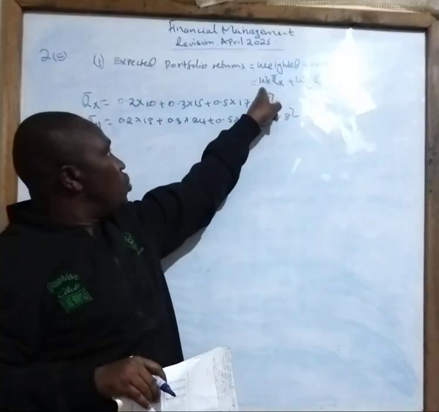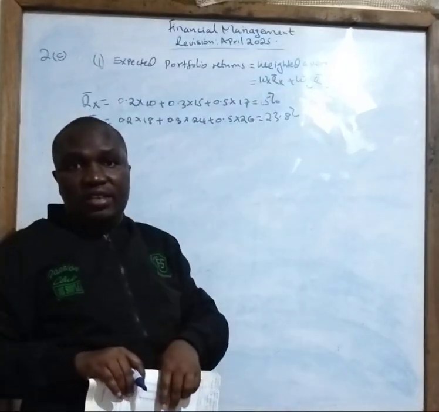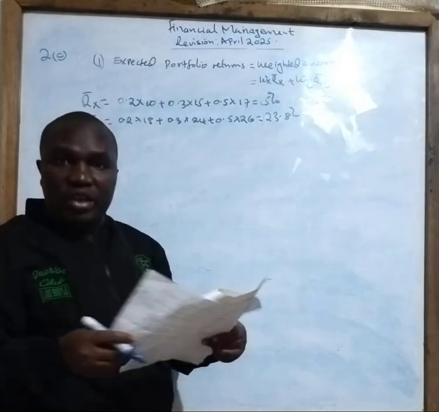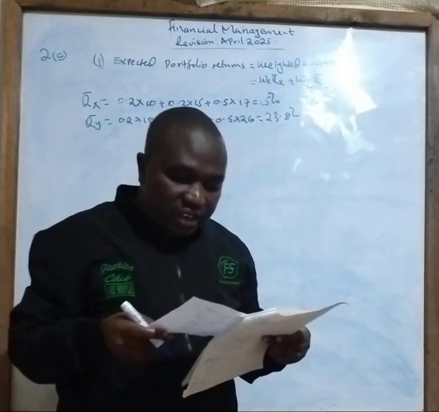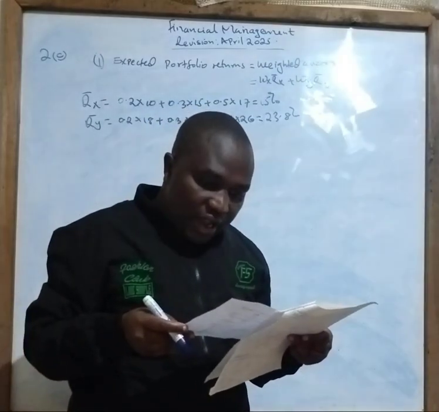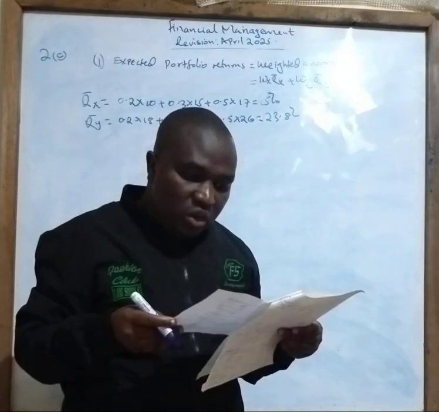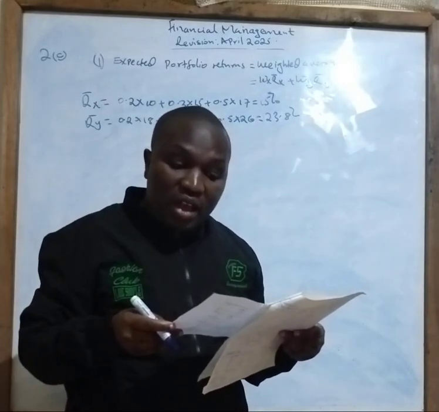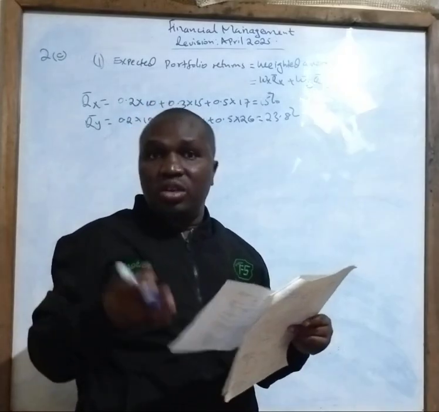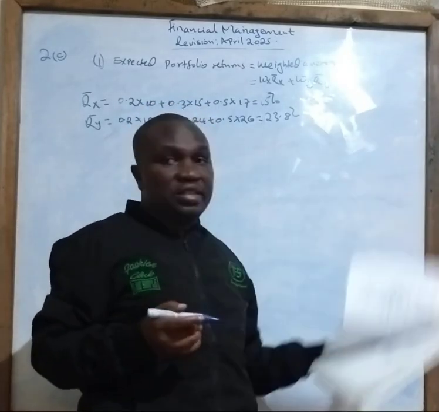What is remaining is weights. Where do I get the weights? You have already been given them in the question. They are saying this particular project will cost 1,500,000, divided into 900,000 for X and 600,000 for Y. So those are the weights now.